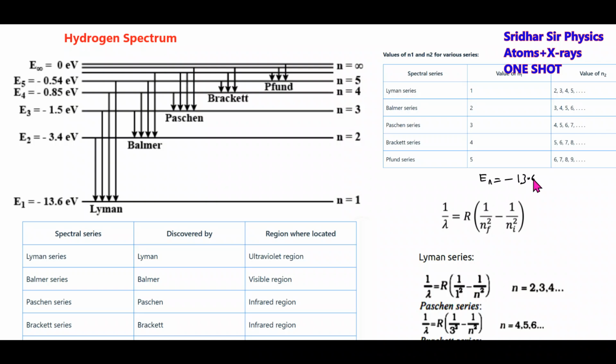E_n equal to minus 13.6 electron volt Z square by n square. Z equal to 1 for the hydrogen atom. Put Z equal to 1, put n equal to 1, 2, 3, 4, 5, 6, and we'll get the energy levels. This is called the ground state.